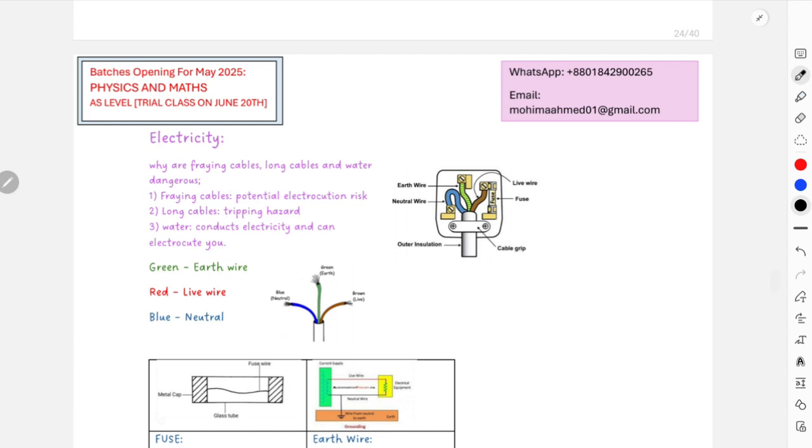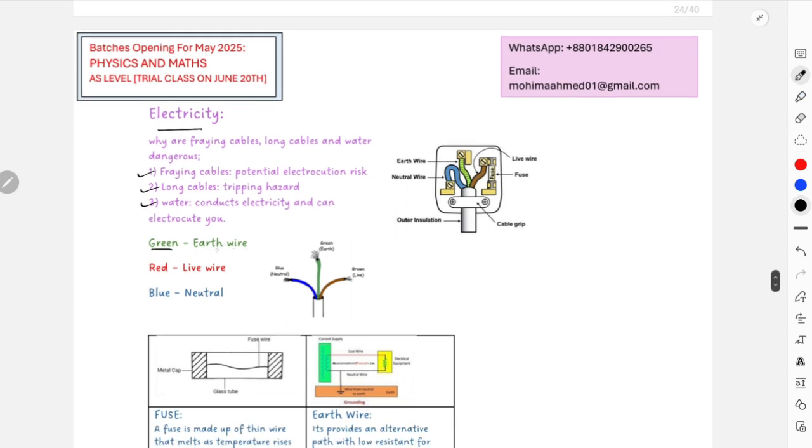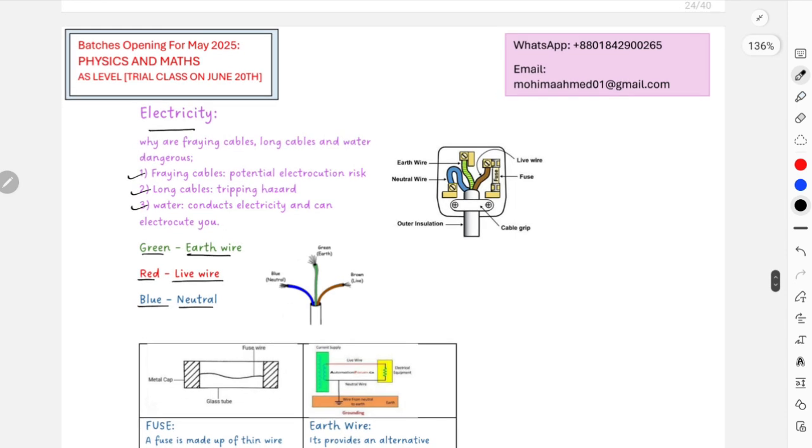For electricity, these are the things that you need to remember: what would make a plug suitable or less suitable. There are 3 wires. Green represents the earth wire, red represents the live wire, blue is the neutral. And these are your points: fraying cables are wrong because there is a potential chance of being electrocuted. Long cables are a tripping hazard. Water is a good conductor of electricity, so it can obviously electrocute the user.